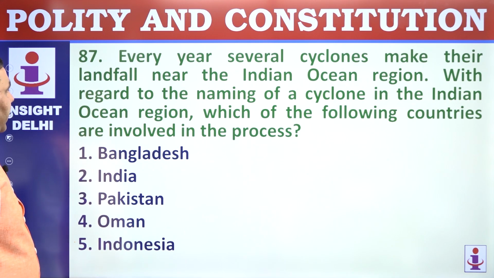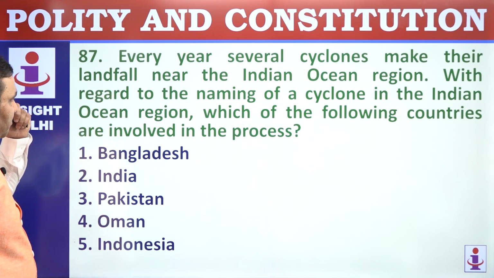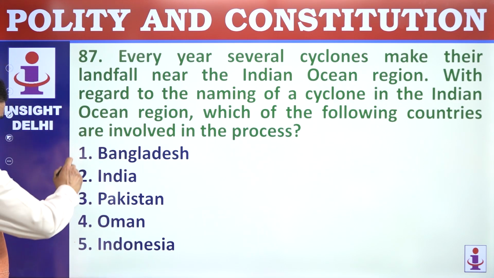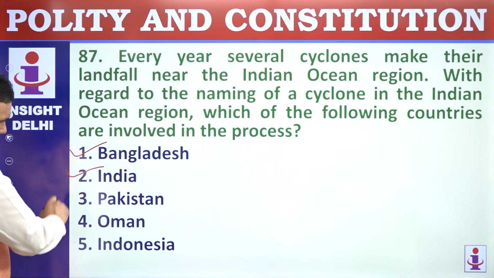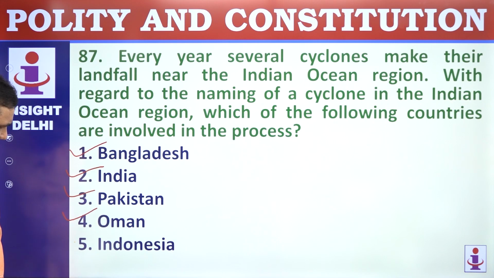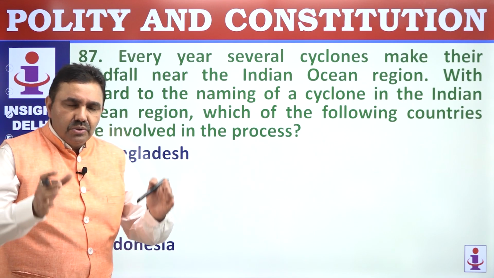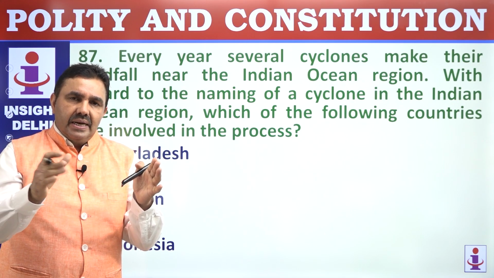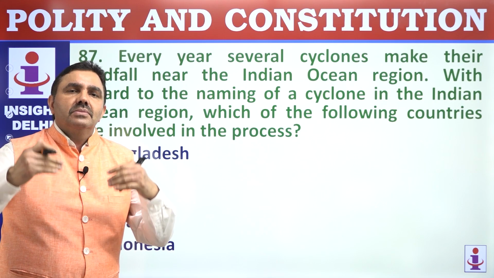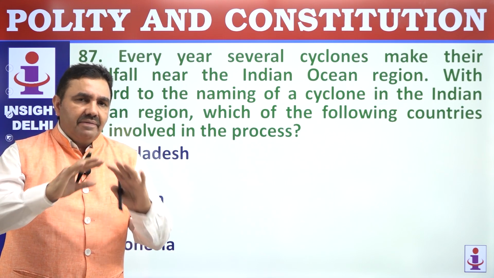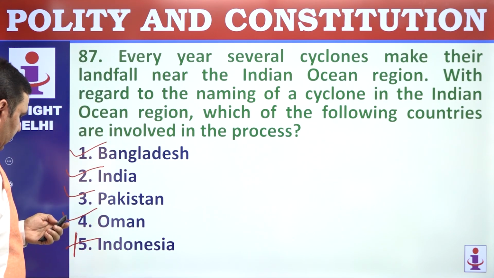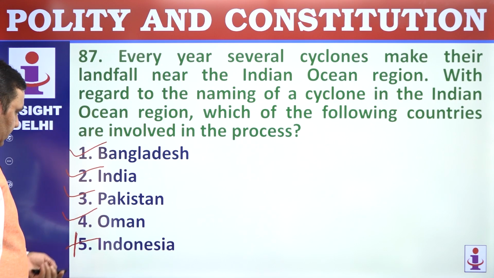87. Every year, several cyclones make landfall near the Indian Ocean region. With regard to the naming of cyclones, which of the following countries are involved? Bangladesh is involved, India is involved, Pakistan is involved, Oman is involved, Sri Lanka is involved, but Indonesia is not involved, Myanmar is involved. And why Indonesia? Because cyclones do not get formed in areas close to the equator, and cyclones never cross the equator. Theoretically, they can cross, but practically they almost never cross the equator, because the equatorial area does not provide conditions for the formation of cyclones. So Indonesia does not really face cyclones. 1, 2, 3, 4.